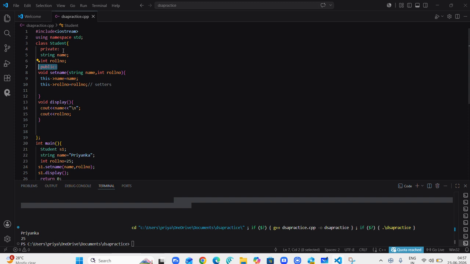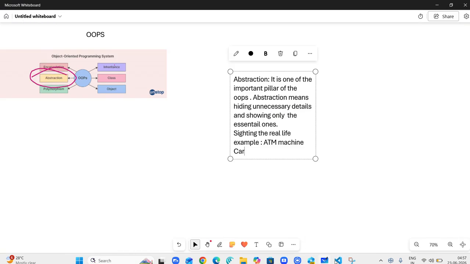We are showing the necessary details, like name and roll number, and how it is stored privately is none of your business. The public and private access modifiers are what we call encapsulation. This is abstraction. So this is all about abstraction for today's class.